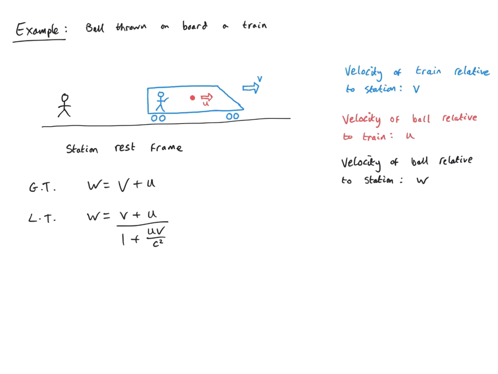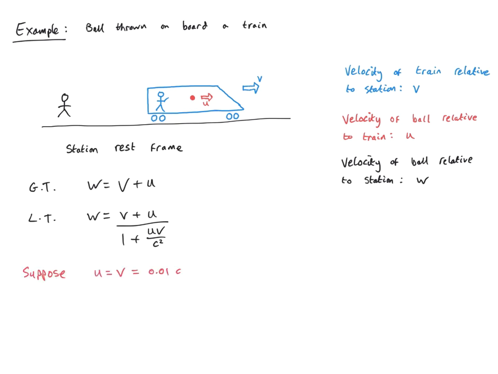Consider the following. Imagine that I had a train moving at 3/4 of the speed of light, and then a person on board the train threw a ball also at 3/4 the speed of light. According to the Galilean transformation, I simply add these up, and from the station rest frame, I would see a ball moving at 1.5 times the speed of light. So let's check that that's actually not possible within a Lorentz transformation, and that the ball can never be travelling faster than the speed of light in any frame.